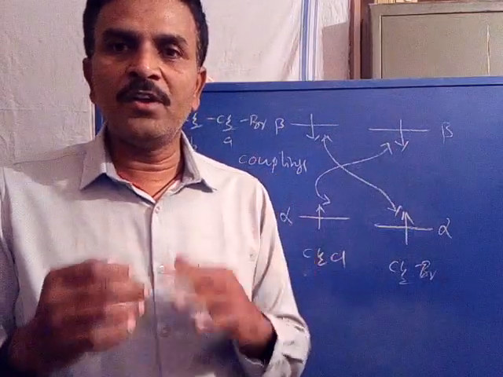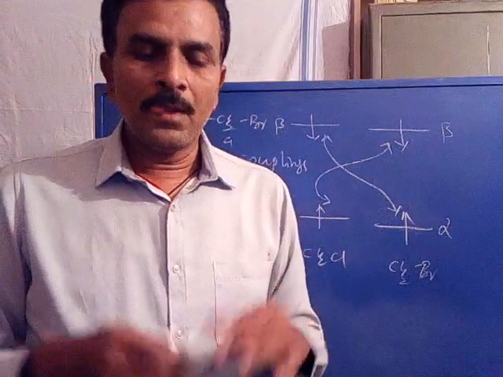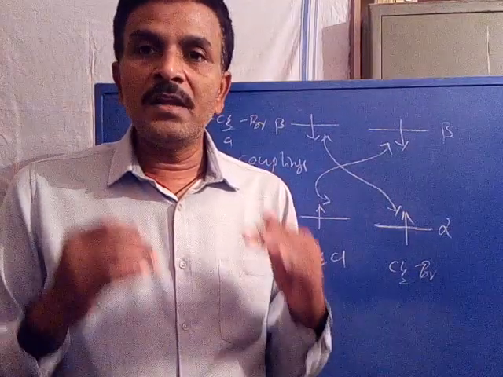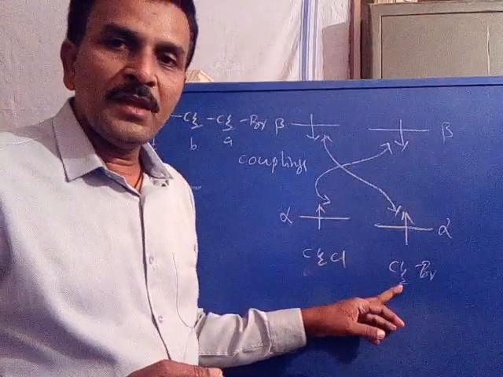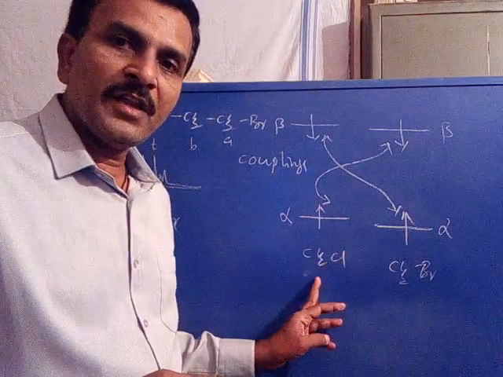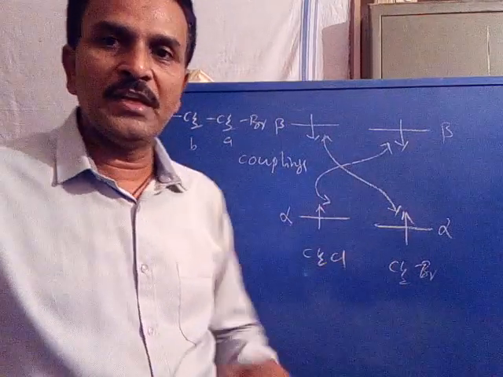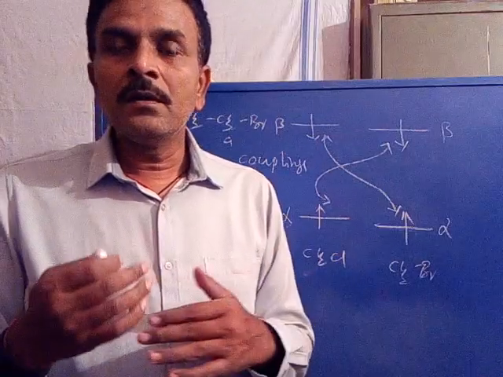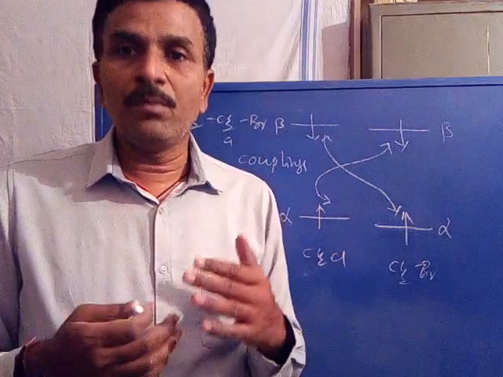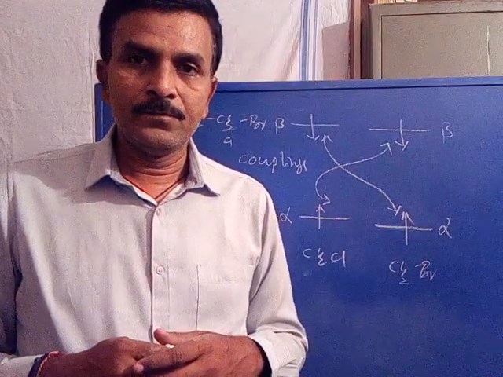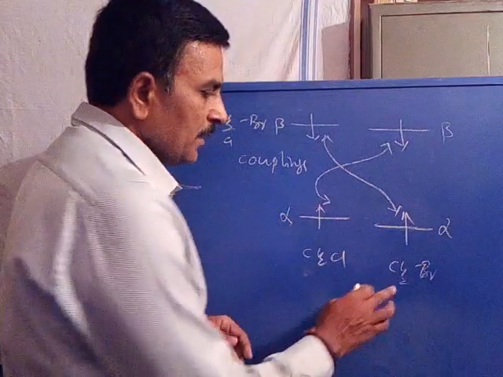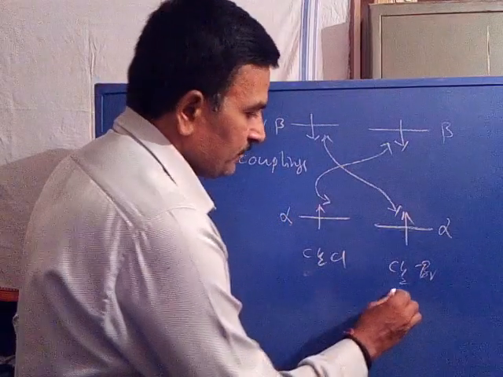Either CH2Br is saturated or we can also saturate CH2Cl. So I am going to saturate this CH2Br.